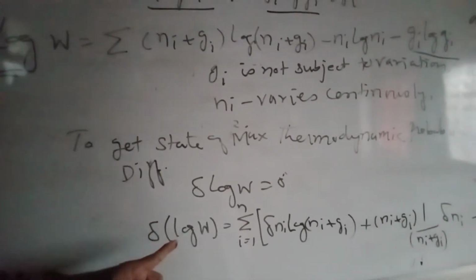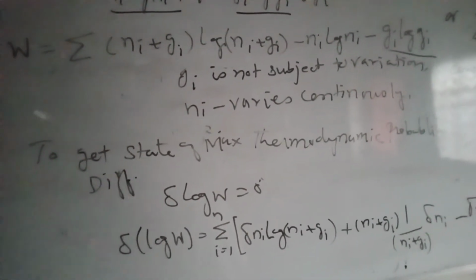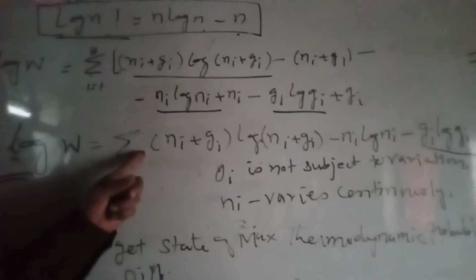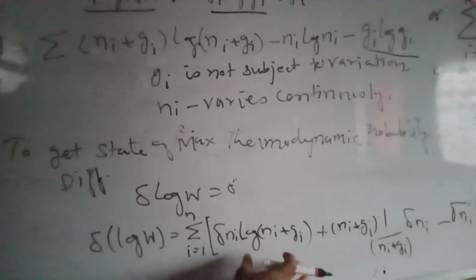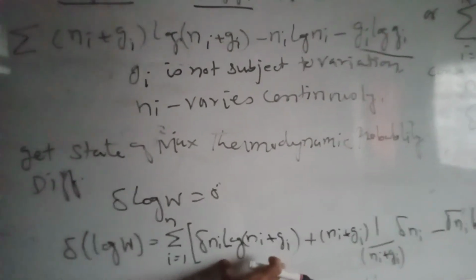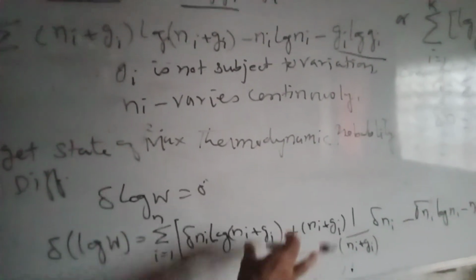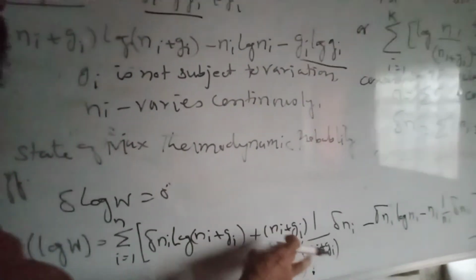So we can write del of log W is equal to, for the term Ni plus Gi times log of Ni plus Gi, first term as it is, differentiation of second, plus second term as it is, differentiation of first, into delta Ni. Similarly, here in this equation I am differentiating this product term: first term as it is, differentiation of second, plus second term as it is, differentiation of first.